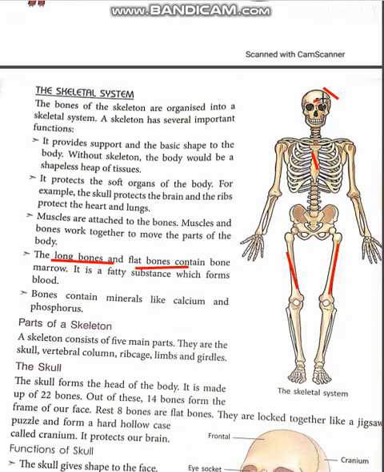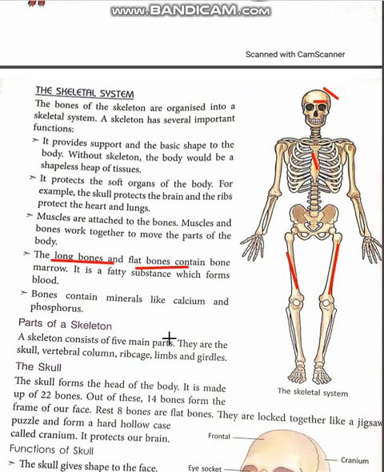Skull is also a flat bone. So in some parts of the body, bone marrow is present. What does the bone marrow do? Bone marrow forms the cells, for example, blood cells. Blood cells are formed in the bone marrow. Next important function. Bone contains minerals like calcium and phosphorus. We all know that bones are made up of calcium and phosphorus. So this is all about the skeleton system functions. I hope you all understand.